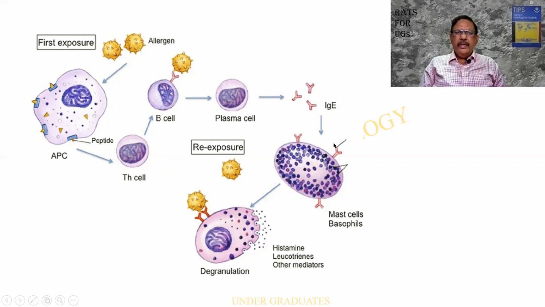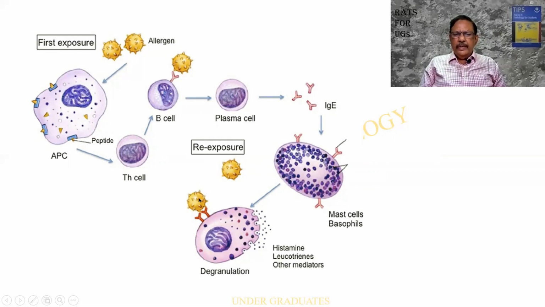The antibodies get attached to the surface of the mast cell or the basophils. Look at the blue granules, blue for B, basophils. The mast cell is the tissue counterpart of the basophil. So I find that all the antibodies, all the Y-shaped structures, are getting stuck to the surface receptors of these cells. On re-exposure, already there are two antibodies over here. So you find that there is a pollen that is again entering the respiratory system.